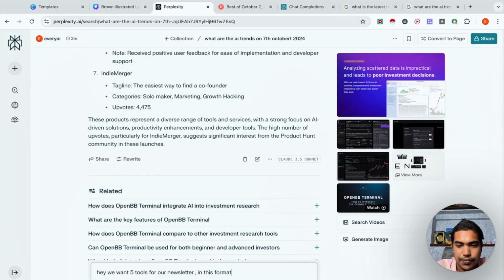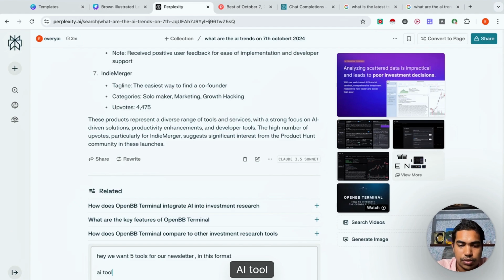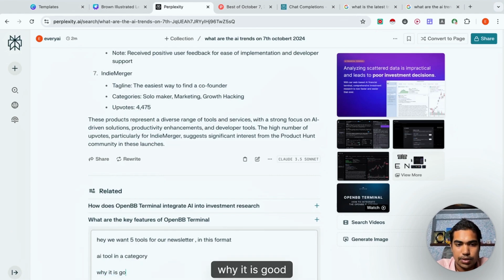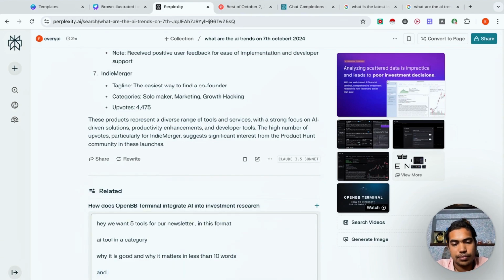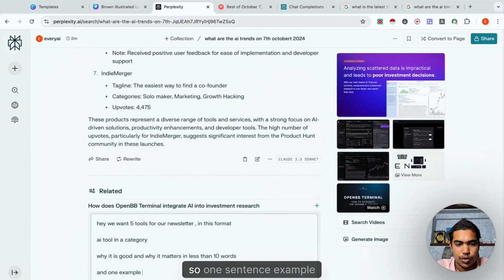In this format, AI tool in a category, why it is good and why it matters, in less than 10 words, and one example. So 1 sentence example of how they can use it.